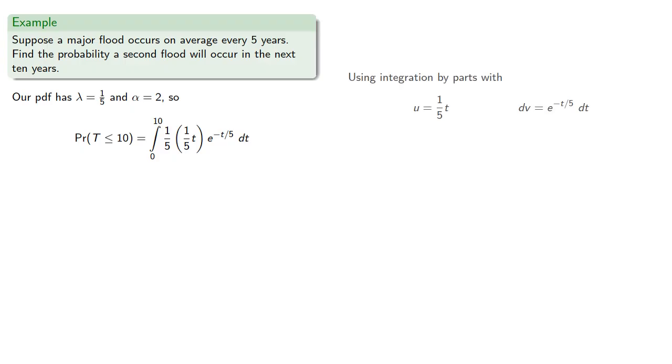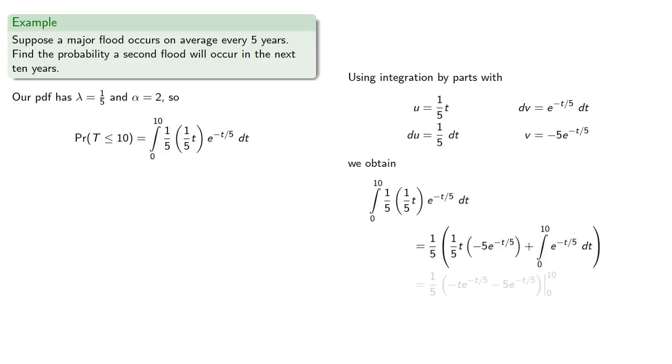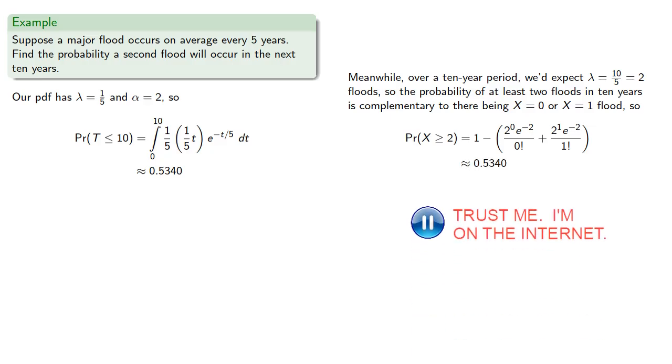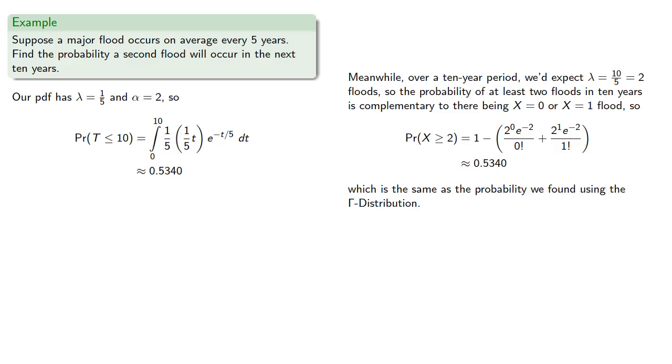Using integration by parts, we obtain Meanwhile, over a 10-year period, we'd expect 10/5 = 2 floods, so the probability of 2 floods in 10 years is complementary to there being 0 or 1 flood. And so we find which is the same as the probability we found using the gamma distribution.